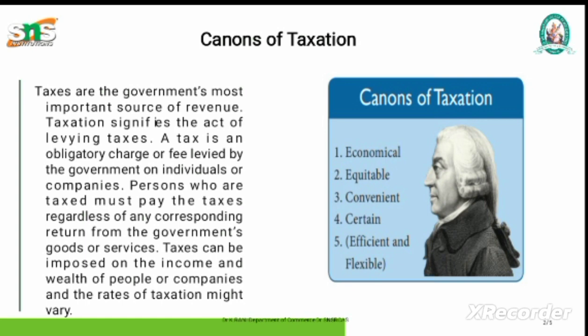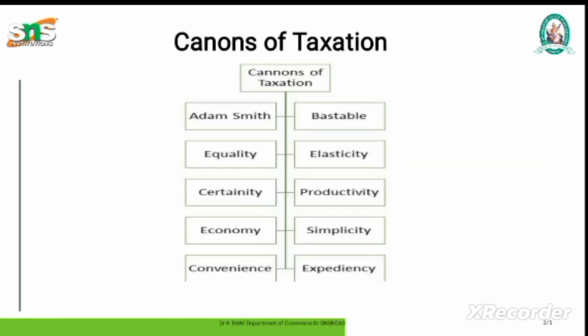Canons of taxation. By taxation canon, we simply mean the features or attributes that a good tax system should have. In truth, taxation canons are connected to the administrative part of a tax. In 1776, Adam Smith developed the concept of canons of tax for the first time. Even in the 21st century, modern governments use Smith's taxation canons when imposing and collecting tax.